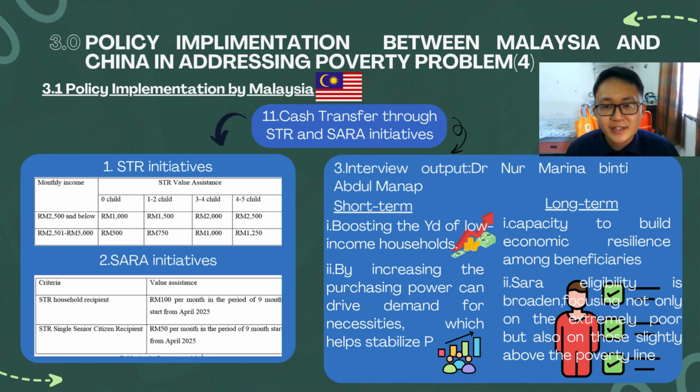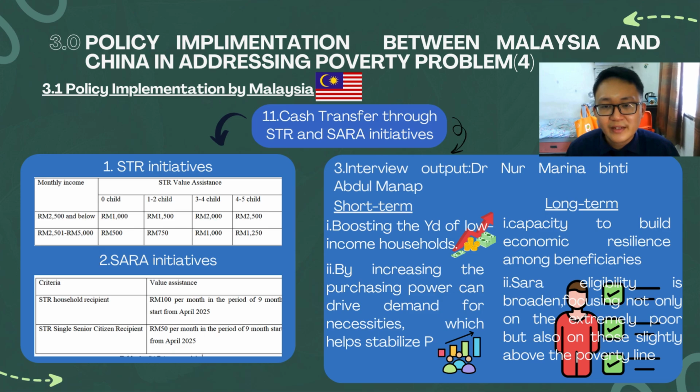So the first is the SDR initiative. So for those with a monthly income of 2,500 and below, they can get a minimum of 1,000 ringgit and a maximum of 2,500 ringgit. So for those with income from 2,501 ringgit to 5,000 ringgit, they get a minimum of 500 and a maximum of 1,250 ringgit.